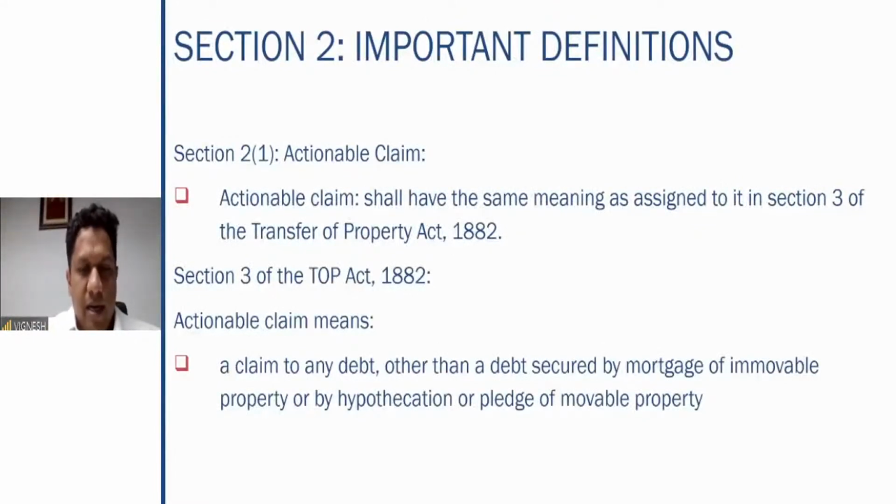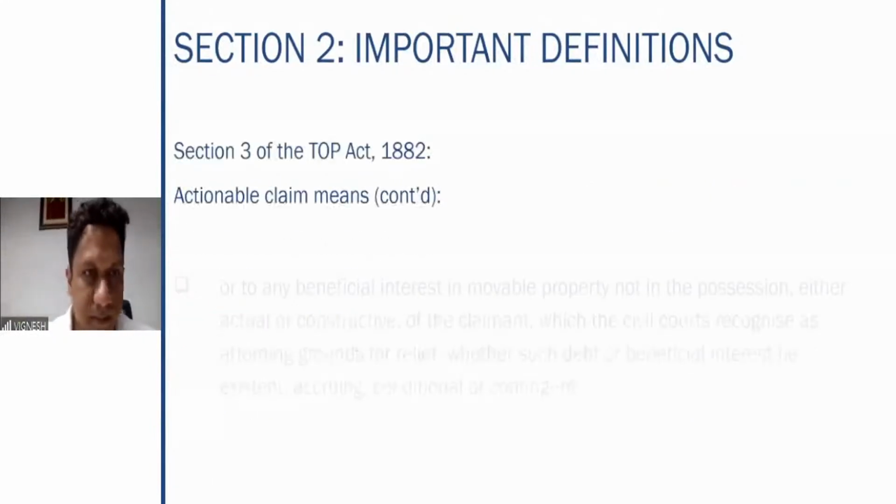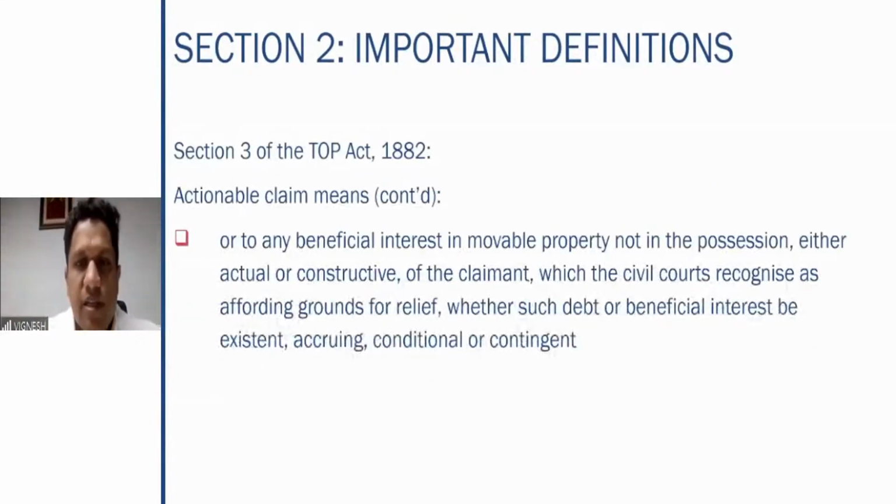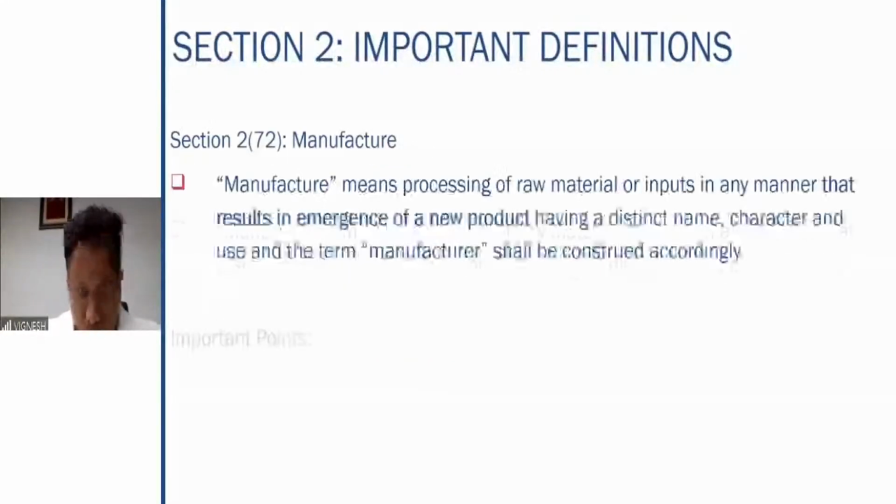Claim to any debt other than a debt secured by a mortgage of immovable property. A claim to any debt, but any loan which is a secured loan is not covered under the actionable claim. Or beneficial interest in movable property, not in the possession of the claimant, where civil courts recognize as affording grounds of relief, whether existent, accruing, conditional, or contingent. Very simple. If any property is under litigation and you are laying a claim to that, that comes under the actionable claim.